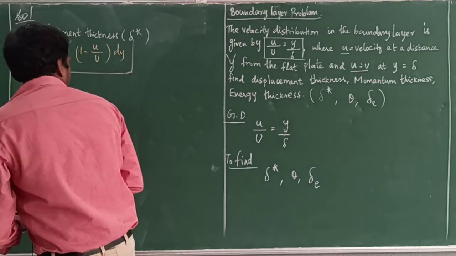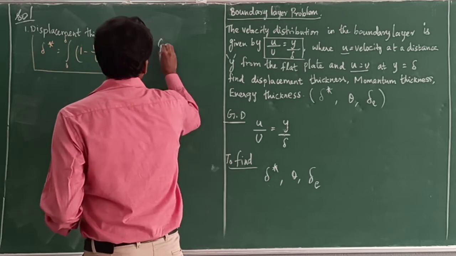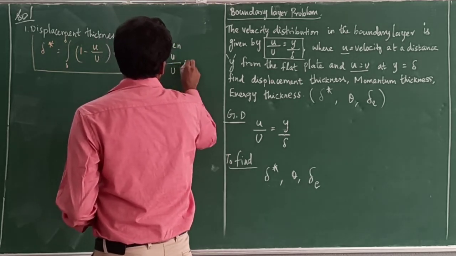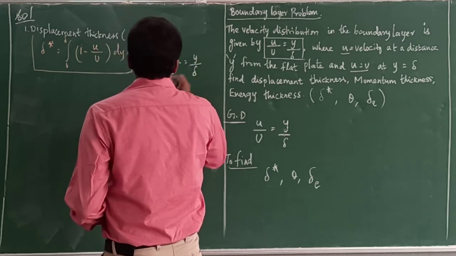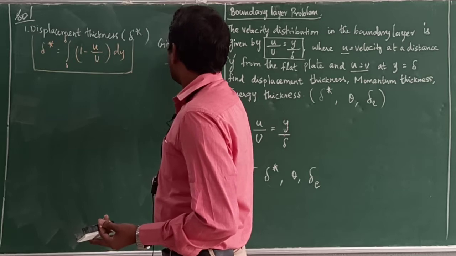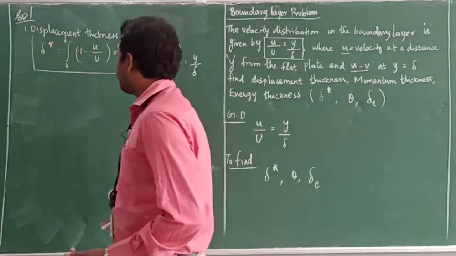In this, from given data, what is given? u by U equal to y by delta. In this formula, we need to substitute u by U equal to y by delta.